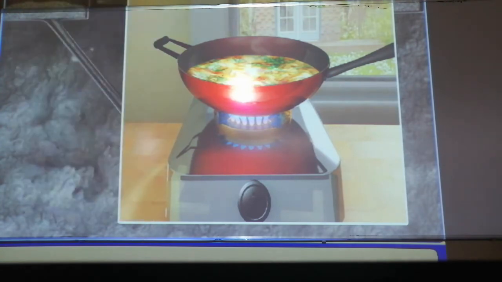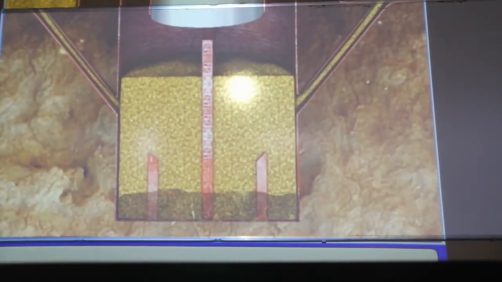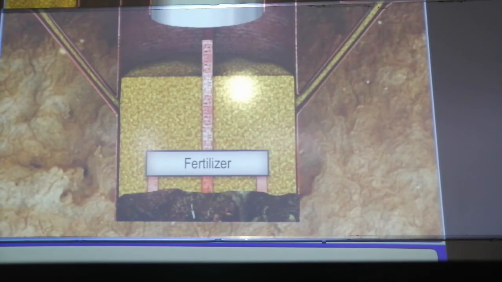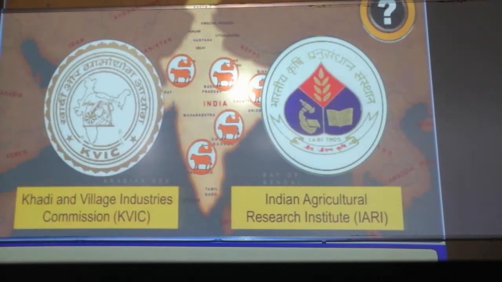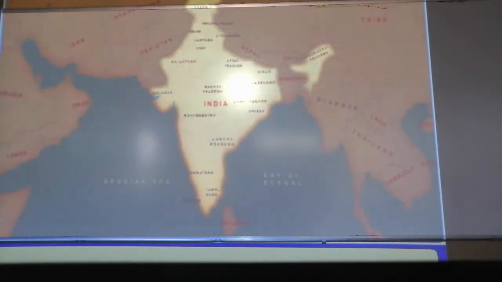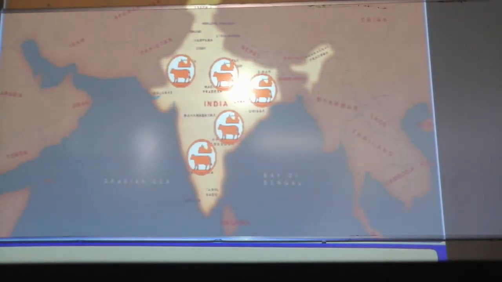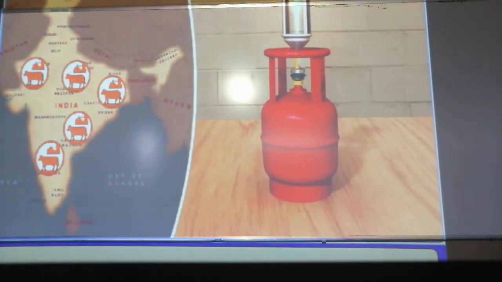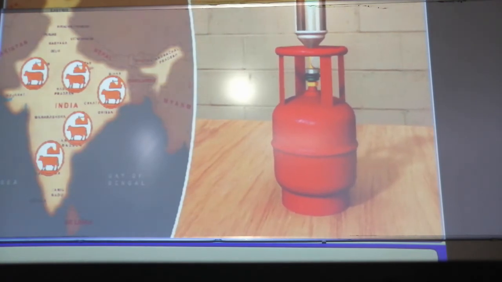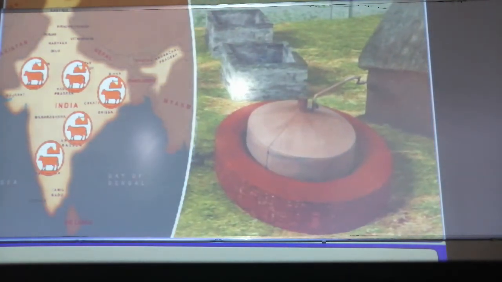It can be used for cooking, for burning lights and many other activities, even for lighting. This technology of biogas production is due to the effort of the Indian Agricultural Research Institute and the Khadi and Village Industries Commission. We can go to these places and find out how this discovery took place. In India, cattle are kept in huge numbers, and all the kisans, the farmers, have land and use cattle.